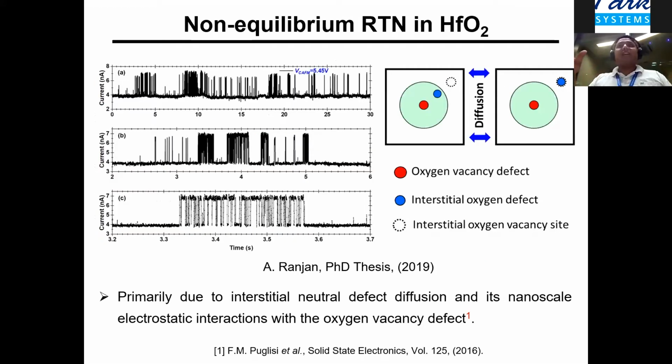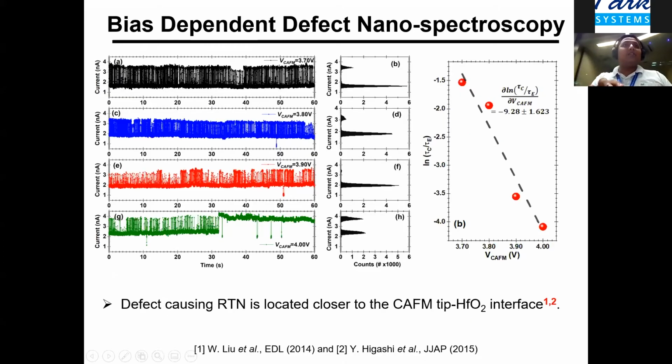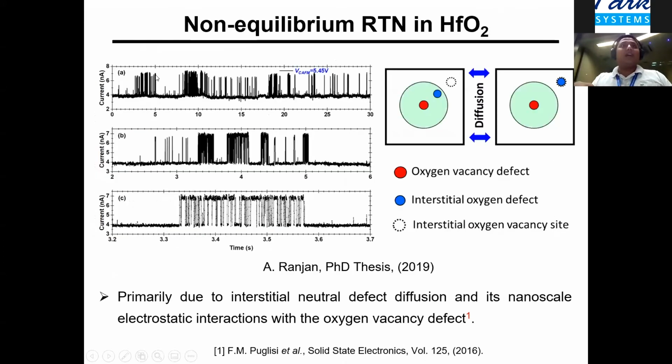Not only the standard RTN, one can also probe some non-equilibrium RTN. In this example, if you look at the RTN in the earlier slide, it has a well-defined two-level RTN. Here you also see a two-level RTN, but there is quite a difference. There is no RTN for some period of time, then we have a burst of RTN, and then again we don't see a current fluctuation, and then we see RTN. So what does it physically mean?